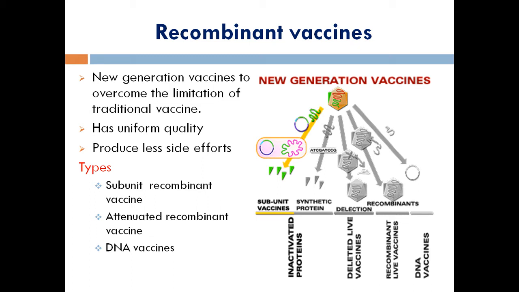The next one is attenuated vaccines. Attenuated means the virulence capability of a particular organism has been totally removed, so that the pathogen enters the cell but does not cause the disease. The third one is DNA vaccines. The pathogen DNA is used as a vaccine to cure the disease.